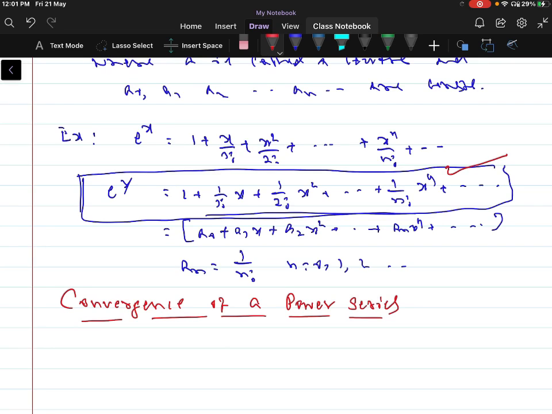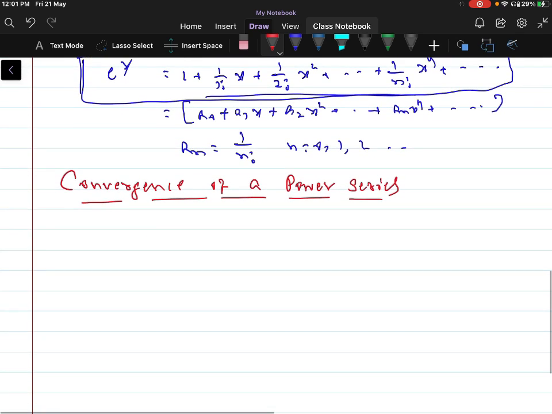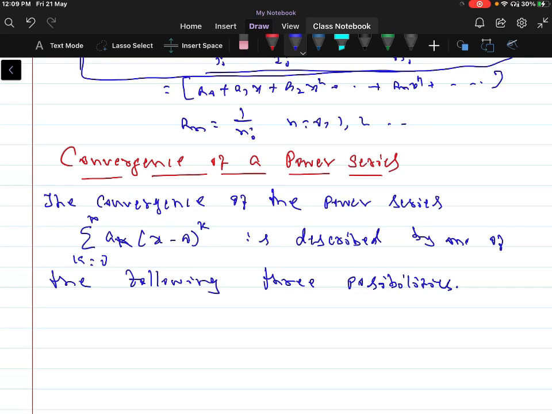A power series being an infinite series, we have to check whether the series is convergent or not, and for which values of x the series is convergent. You have to see that. So let us define the convergence of a power series.